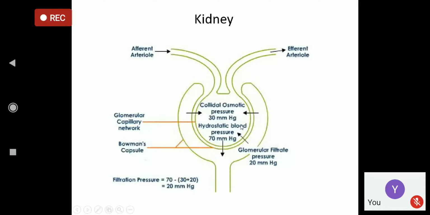In the capillary, osmotic pressure is 25 millimeter mercury because it is blood, right? And in both there is hydrostatic pressure, so there is a tug of war in both places.